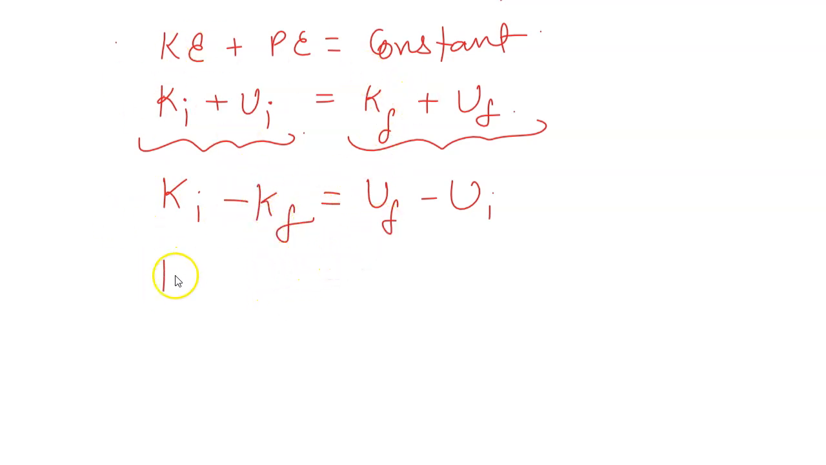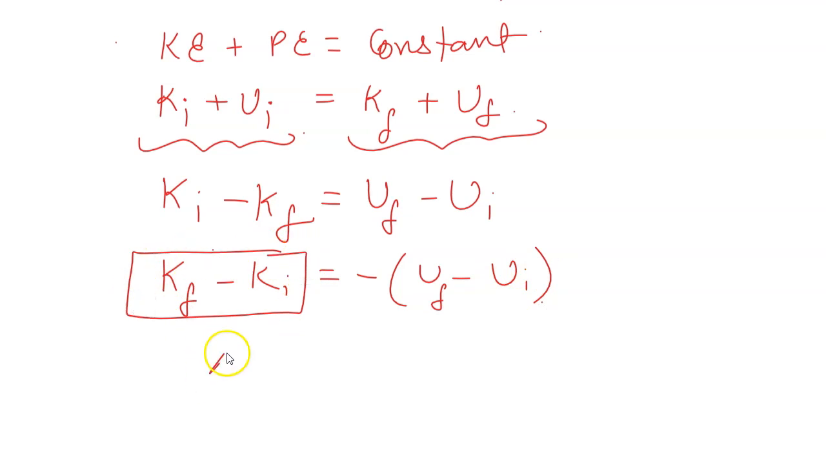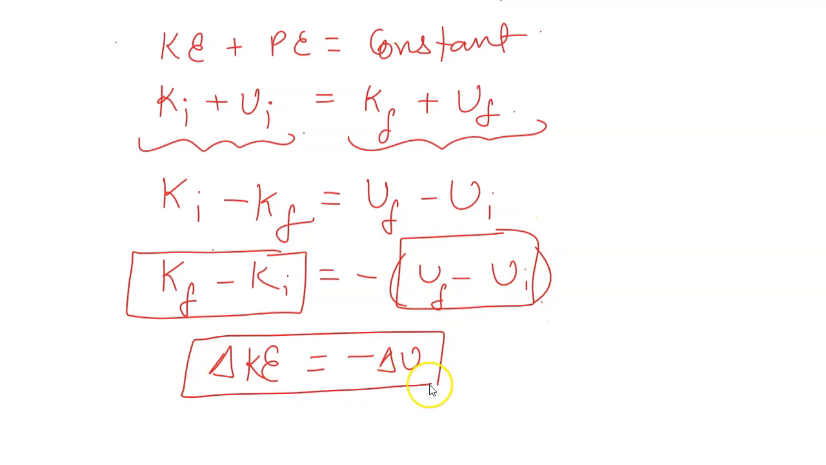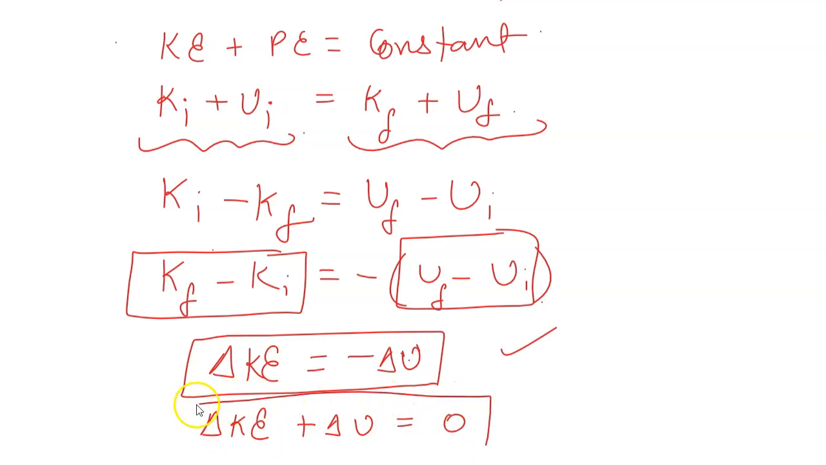Let us multiply both sides by a negative sign. We get kf minus ki is equal to minus of uf minus ui. So final kinetic minus initial kinetic, that will be change in kinetic energy, is equal to negative of change in potential energy. Always we figure out the change by subtracting initial from the final. You can even rearrange that: kinetic energy change plus potential energy change would be 0.